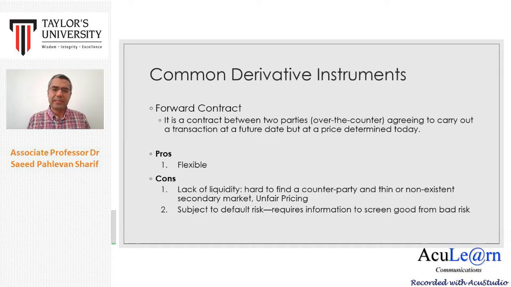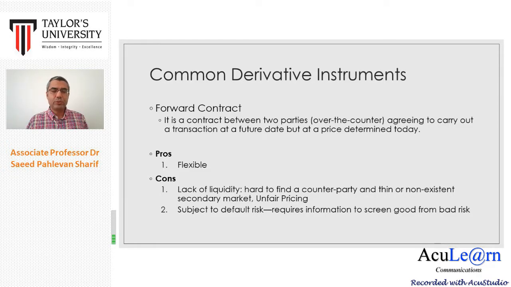Number one, the main one, is lack of liquidity. This means that it's very hard to find another party, another person who is interested in this contract. Why? Because when you prepare a contract based on two parties' preferences, it has been customized too much. So it's very difficult to find someone else who is interested exactly in all terms that you mentioned in the contract and then transfer the contract to the third party.